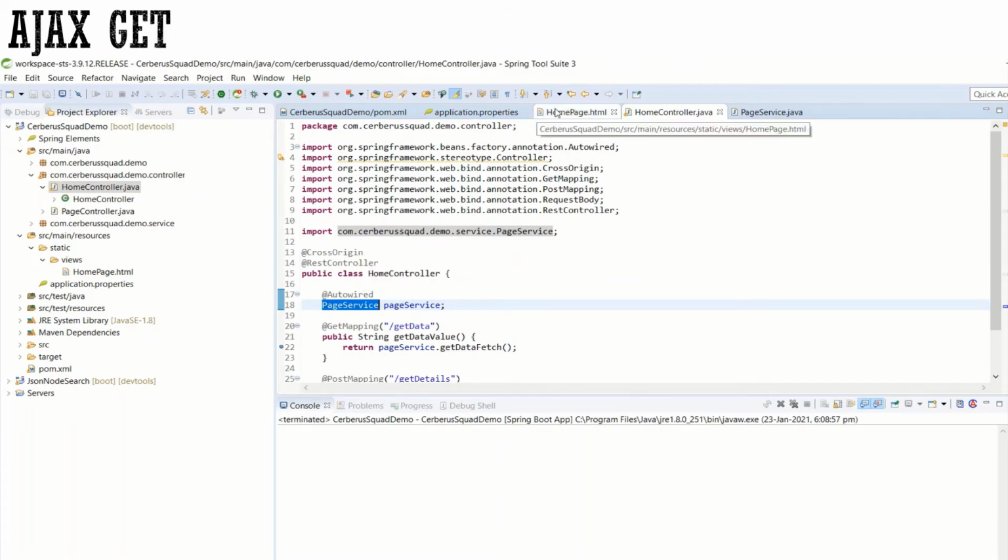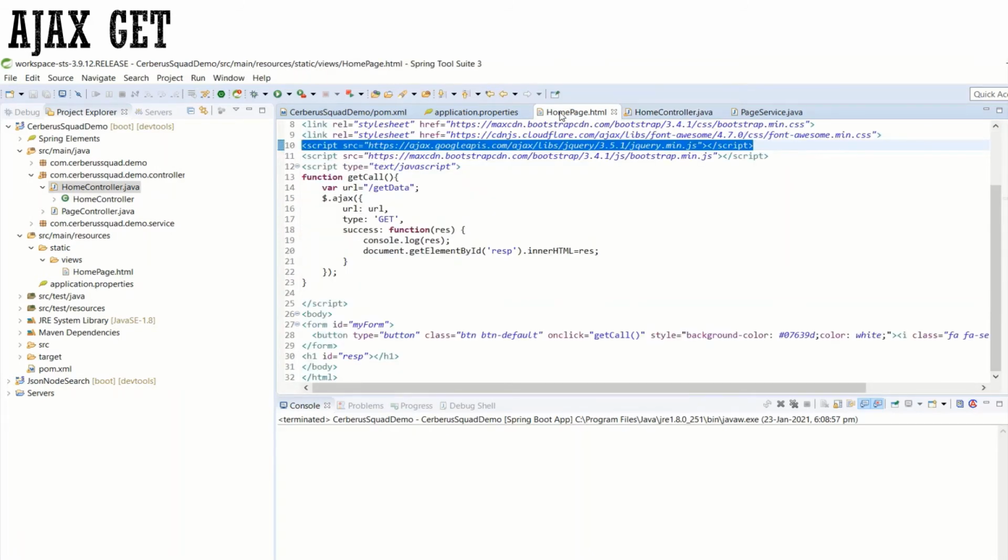The same case for the Ajax call: you need to import a library. In simple words, this is a library imported to make the Ajax call functionalities available in this HTML file. Without this jquery.min.js library, we can't have the Ajax call working. So this is the first thing that needs to be noted.